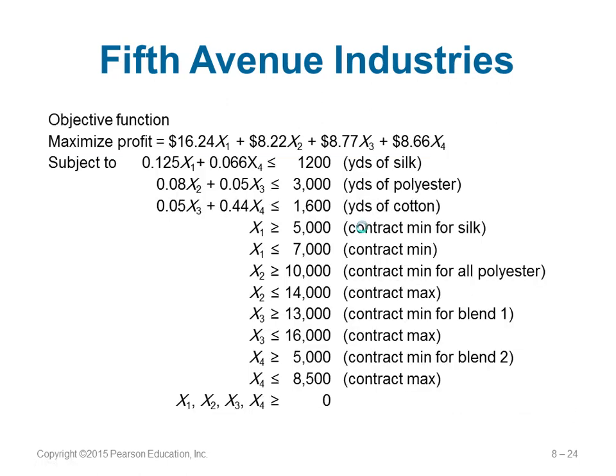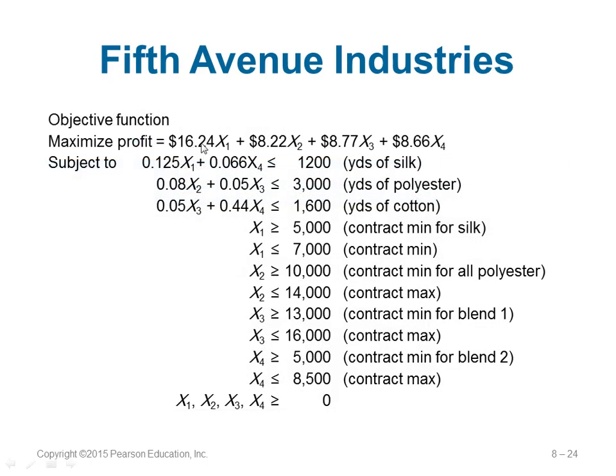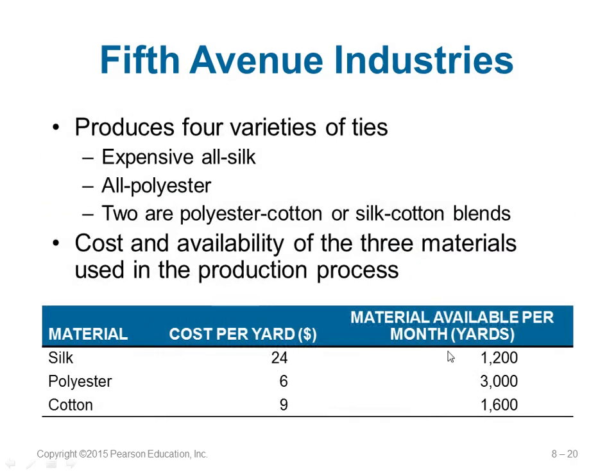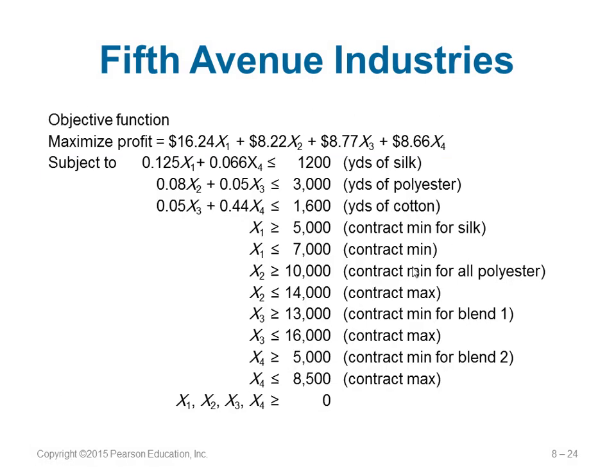You want to maximize profit, so we take the profit here. Remember, you cannot do it with the selling price. This is your production cost, so you get this much as the profit. So maximize profit: 16.24 into X1, 8.22 into X2, and so on and so forth. The constraints we have: the maximum yards of silk available is 1200, nothing more. So that should be less than or equal to 1200.